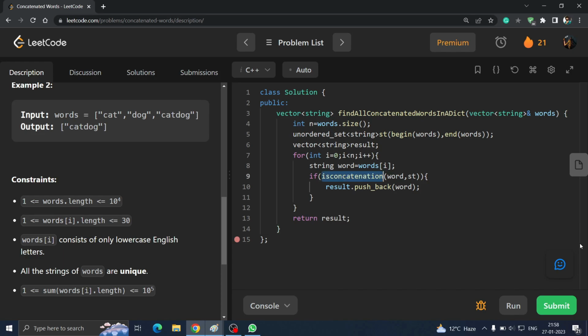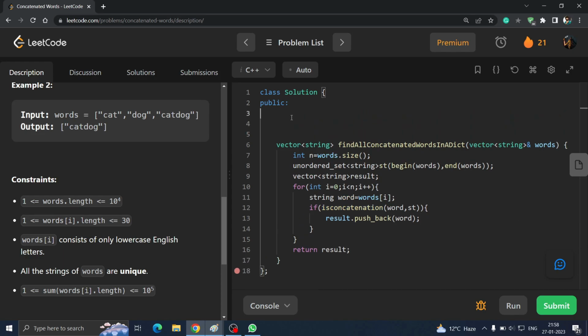So now let's complete this isConcatenation function. What will be the data type of it? It will be a boolean data type because we have to return whether it is true or false. First, we should pass the parameters. What will be the parameters? First, you will pass the word, so you will write string word.